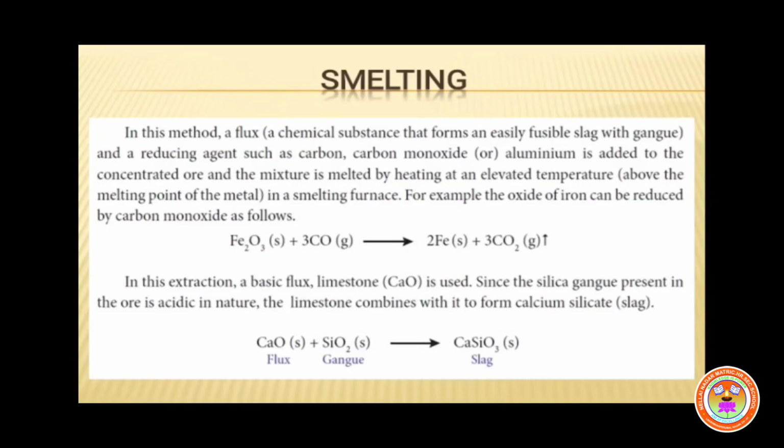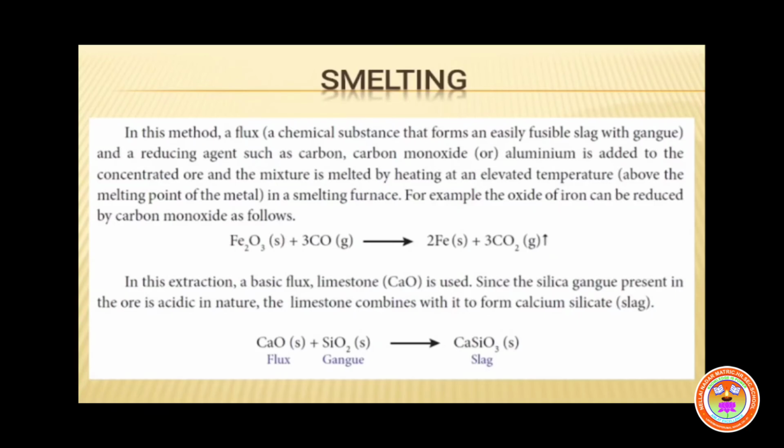For the extraction of iron from hematite ore, the concentrated ore is mixed with limestone and carbon monoxide. Here, carbon monoxide functions as a reducing agent, and limestone functions as a flux.